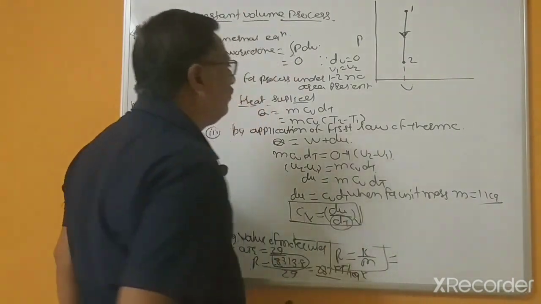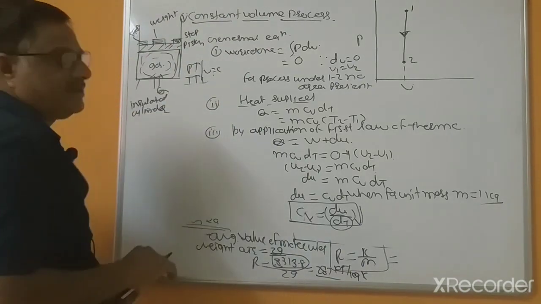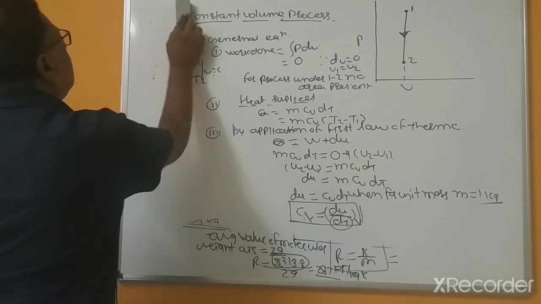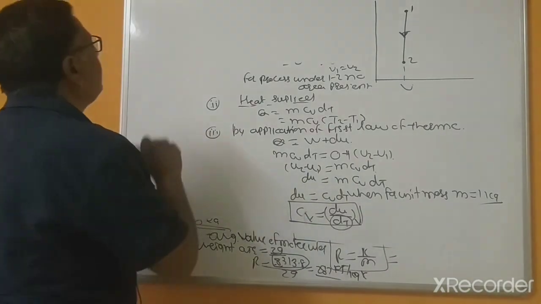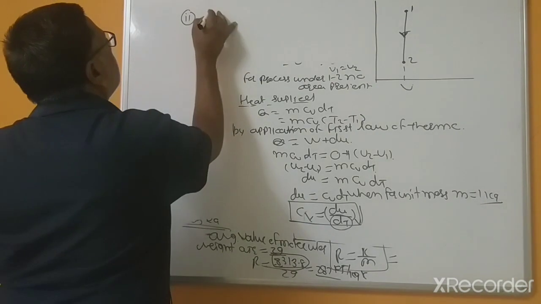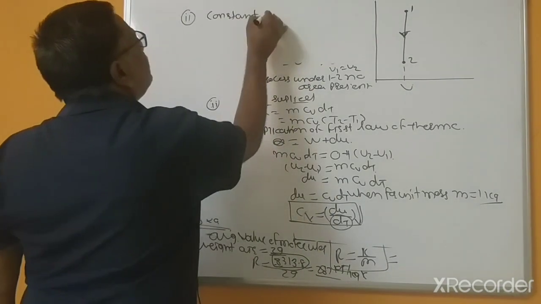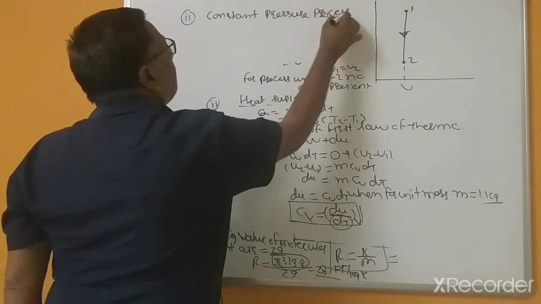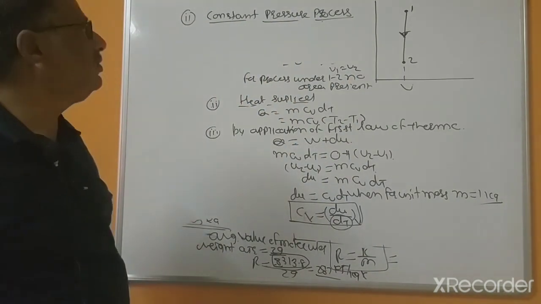This is for V. This is the first process, the constant volume process. The second process is the constant pressure process. So this is a constant pressure process, according to Charles' law.